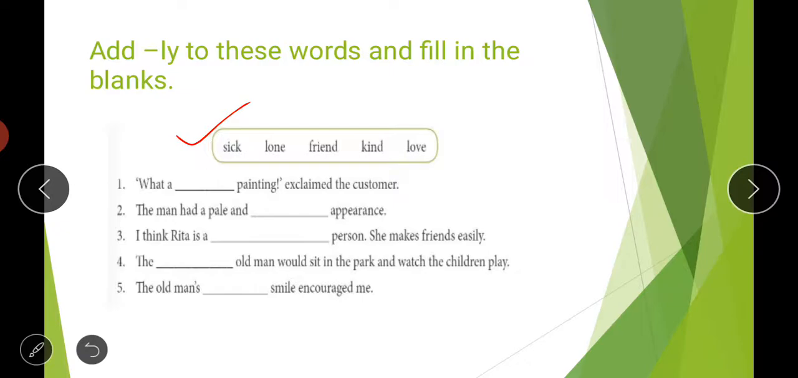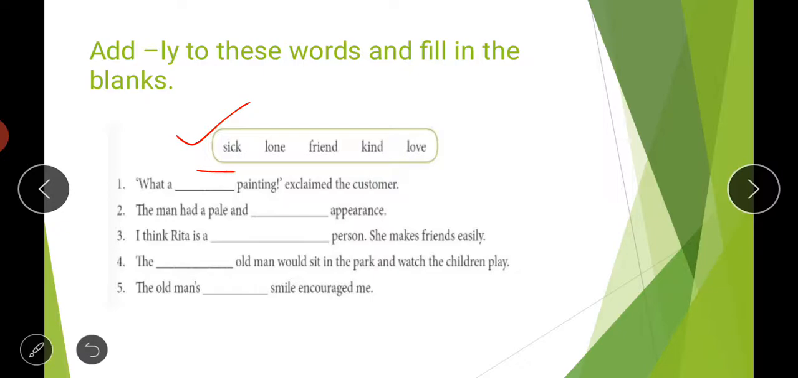Then second is, the man had a pale and dash appearance. Pale means when your color becomes light yellow, that is called pale. When you become pale yellow colored, when you feel sick, when you are ill. So here the word sick is given and you will simply add ly with this word sick and fill it here. The man had a pale and sickly appearance.